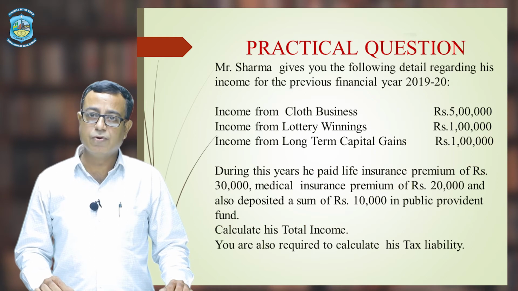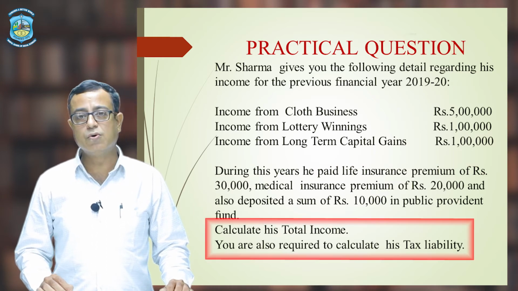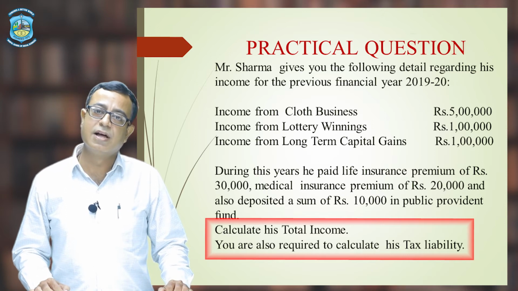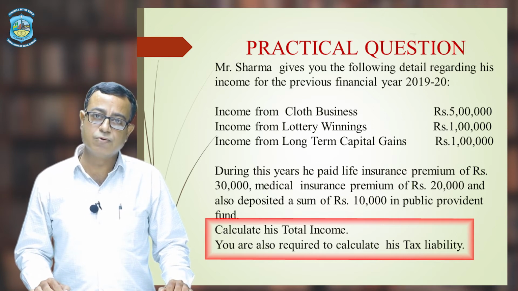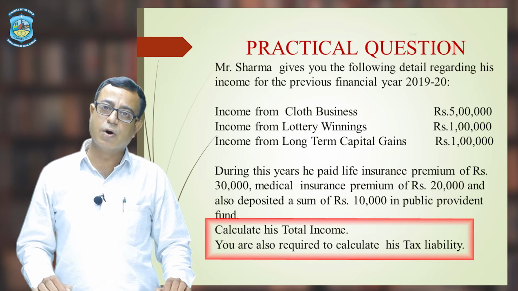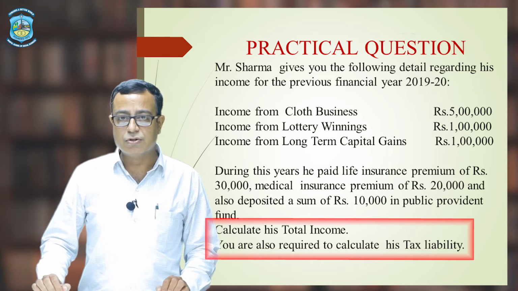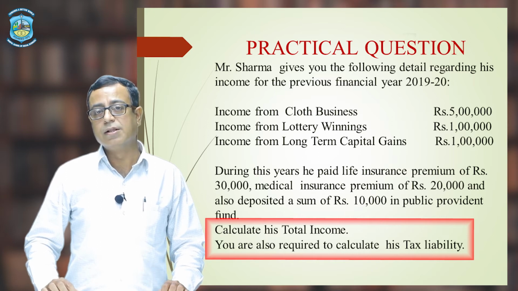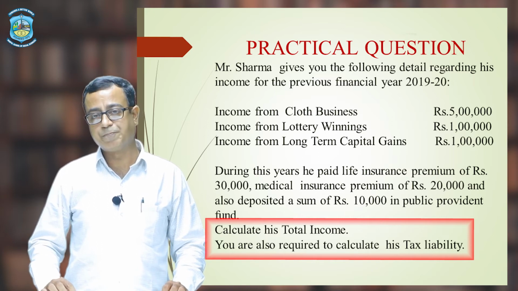Now, what do we have to do? We have to work out the total income of Mr. Sharma along with his tax liability. So, we have to solve two problems. We have to work out total income, and we also have to work out the net tax liability of Mr. Sharma on the basis of this total income. Dear friends, let us start the solution.